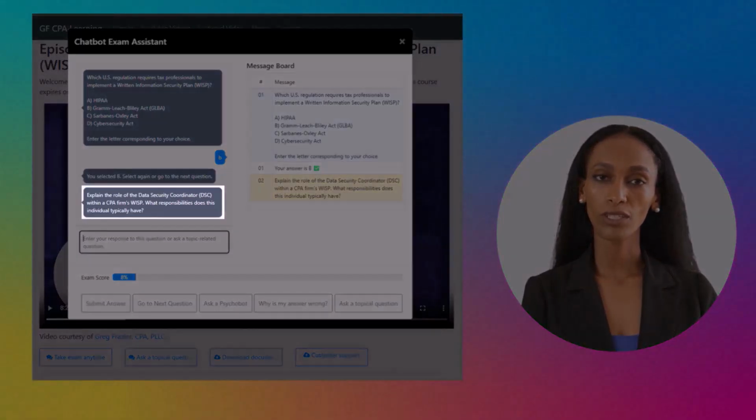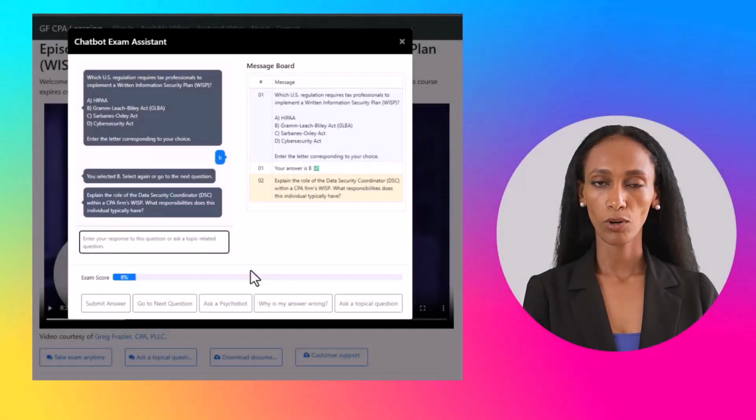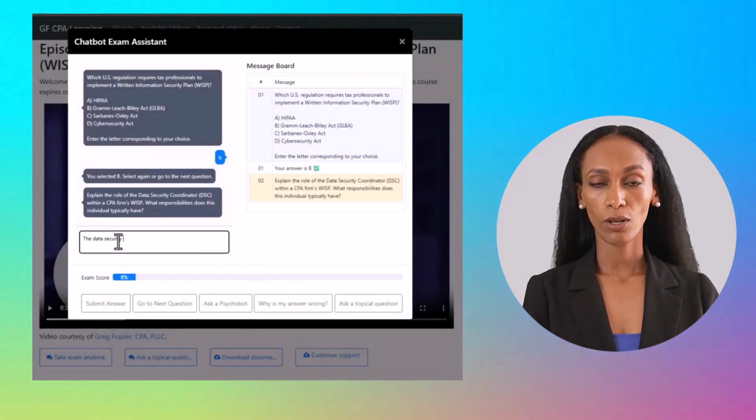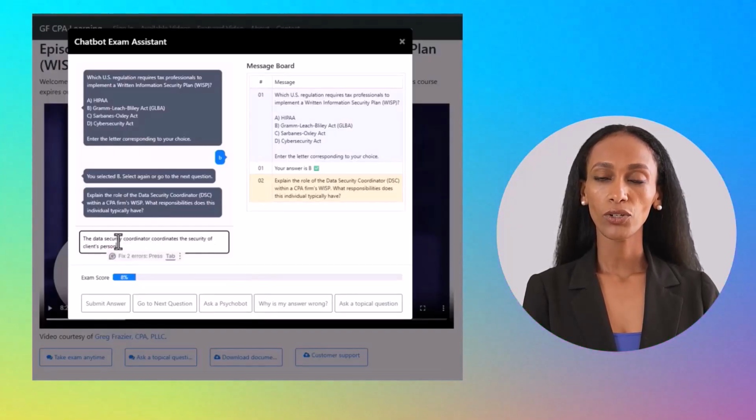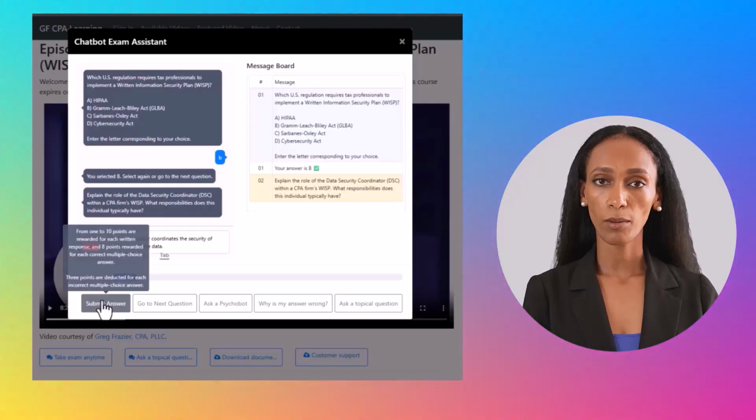Explain the role of the Data Security Coordinator within a CPA firm's WISP. What responsibilities does this individual typically have? How do you think the AI model might score a less than adequate answer? Well, let's see. The Data Security Coordinator coordinates the security of clients' personally identifiable information. The chatbot application submits our response to the AI model.